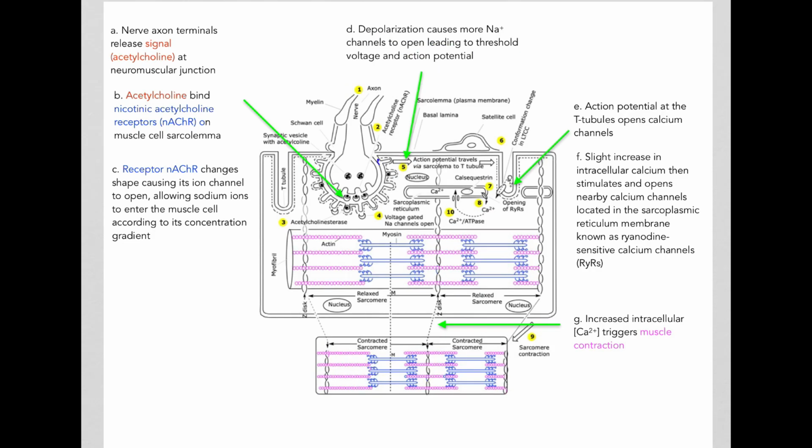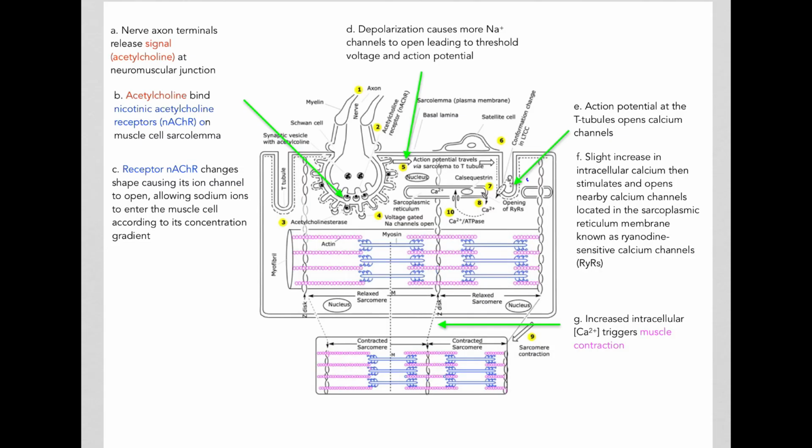The action potential that is generated at the neuromuscular junction will travel along the plasma membrane of the muscle cell and eventually reach this structure here called the T-tubule. The action potential, once it reaches the T-tubules, will cause calcium channels to open. So now calcium channels will open at the T-tubules, and calcium will start entering the muscle cell.